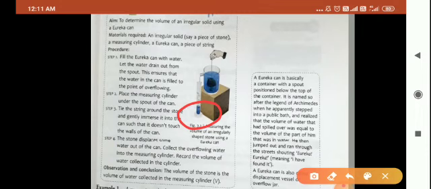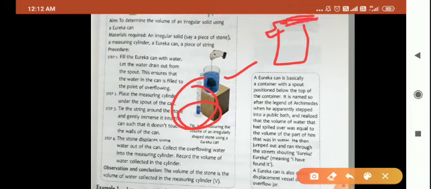So children, what are we doing in this activity? We are simply taking two things. One is your Eureka can, the other is your measuring cylinder. First of all, initially what will you take? You will take this Eureka can. You will fill this Eureka can till its brim, till this level. Now what will happen? The excess water will drain out of the Eureka can. Now the water level will be left till this lower position of the spout.